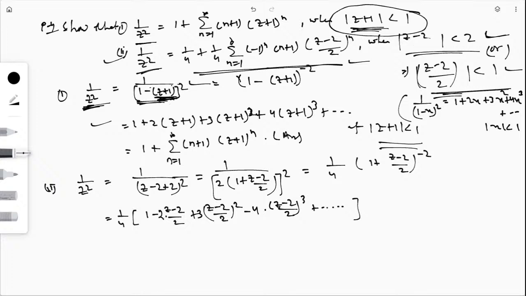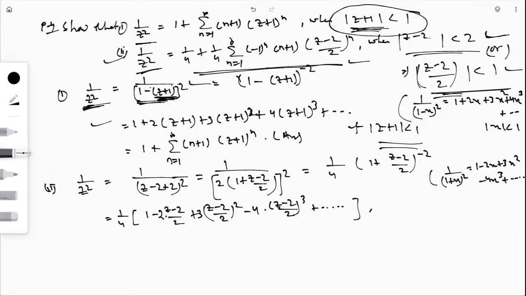So 1 divided by 1 plus x whole square is 1 minus 2x plus 3x square minus 4x cube plus dot dot dot.